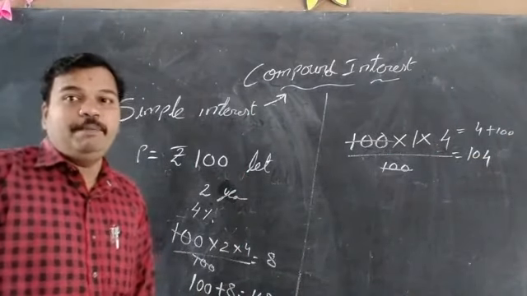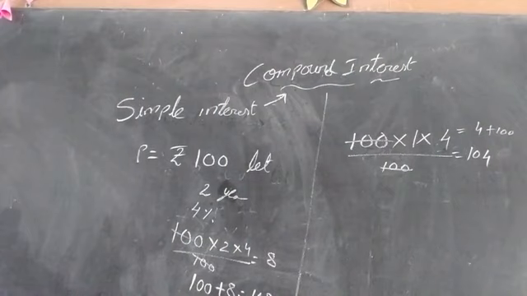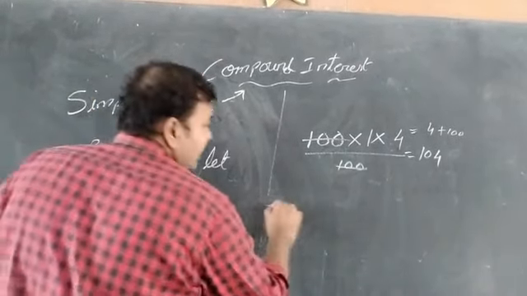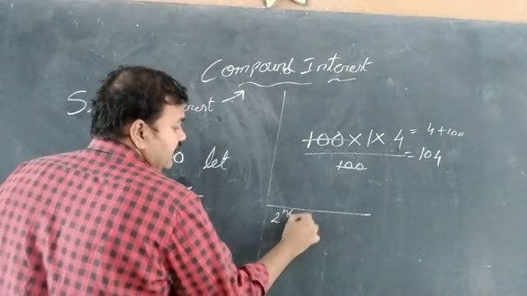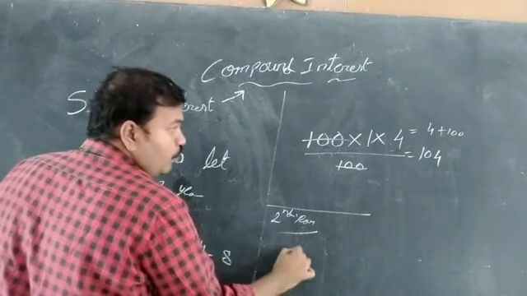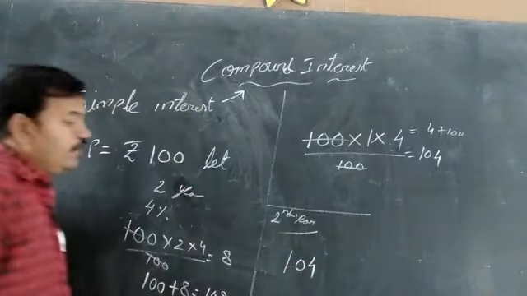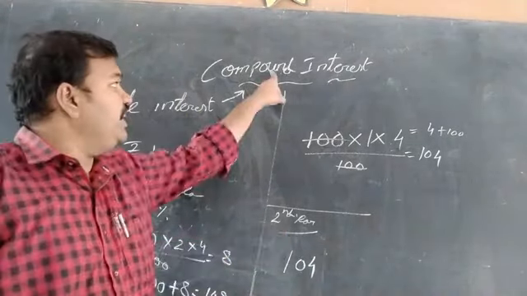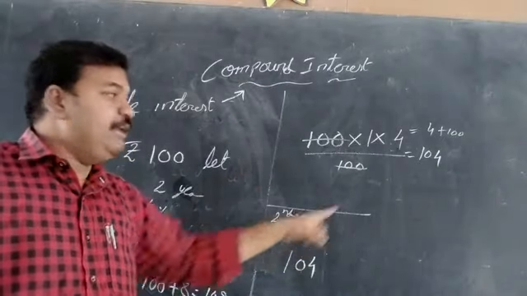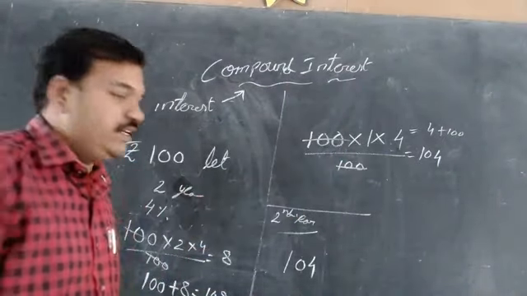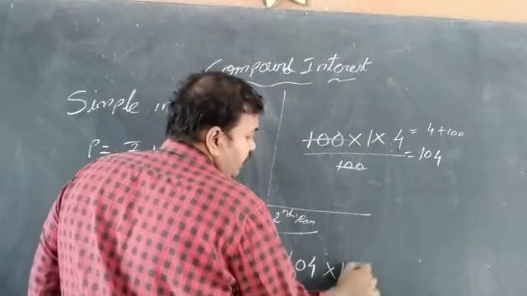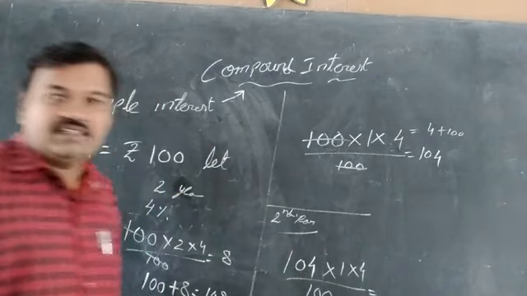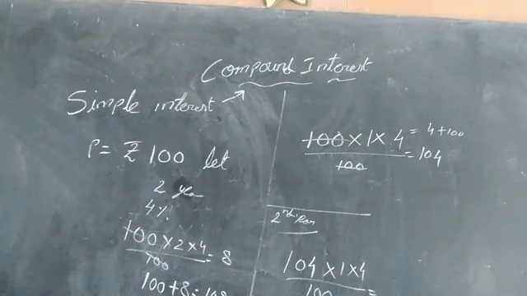For this 104 rupees, what will they do? We have completed only 1 year. In the next year, in the second year, it is 104 rupees, whereas in simple interest it is only 100. But in compound interest, in the second year the amount will become the principal, into 1 into 4 by 100. We do the cancellation and we will get the answer. So that is simple interest and compound interest.